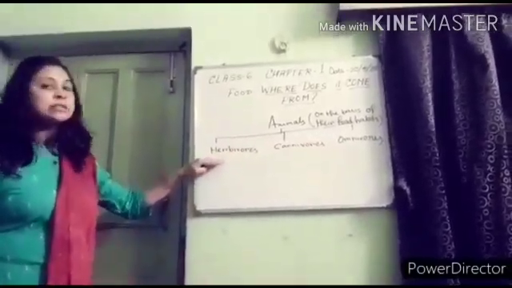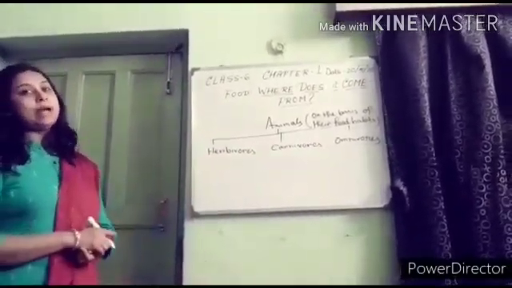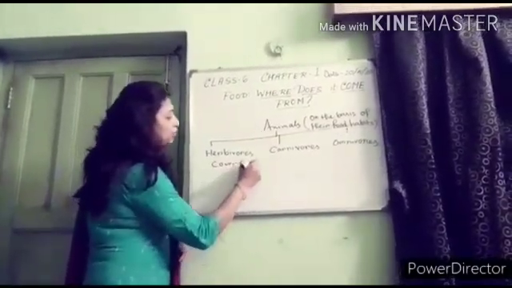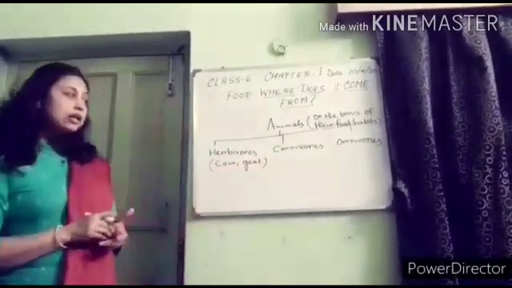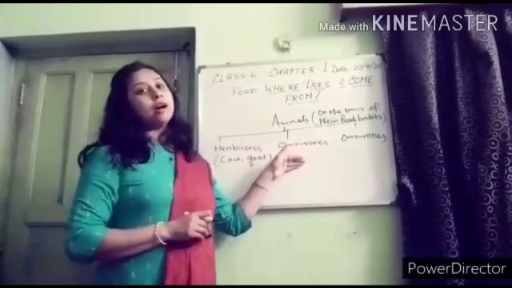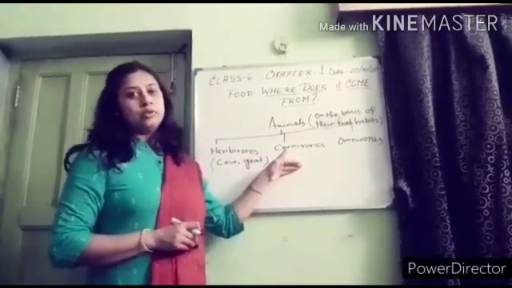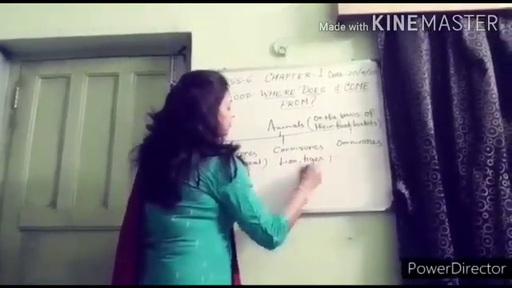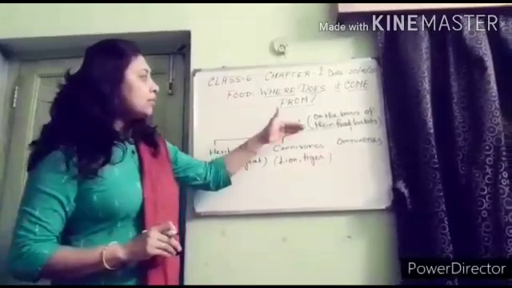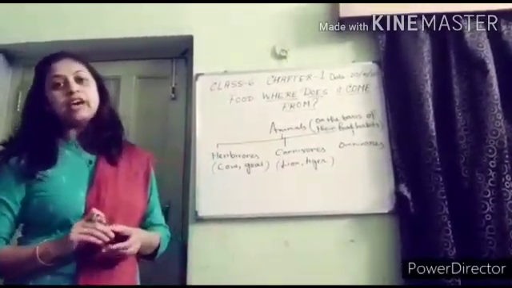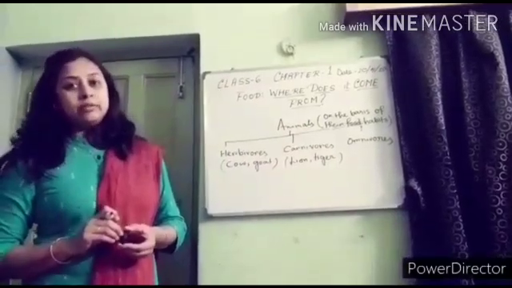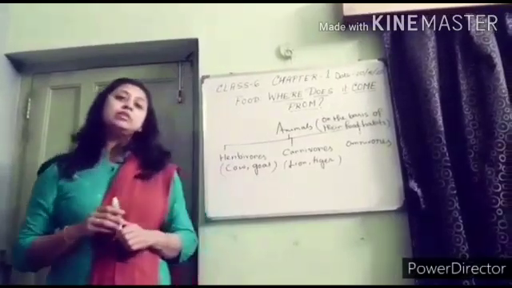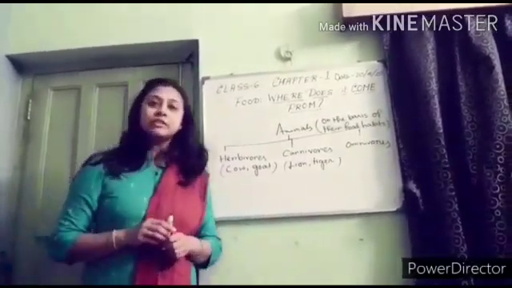Herbivores: the animals that eat plant products or plant parts are known as herbivores. Example, cow, goat, etc. The animals that eat the flesh of other animals are known as carnivores. Example, lion, tiger, etc. Another term is scavengers. The animals which depend on dead animals for their food are known as scavengers.